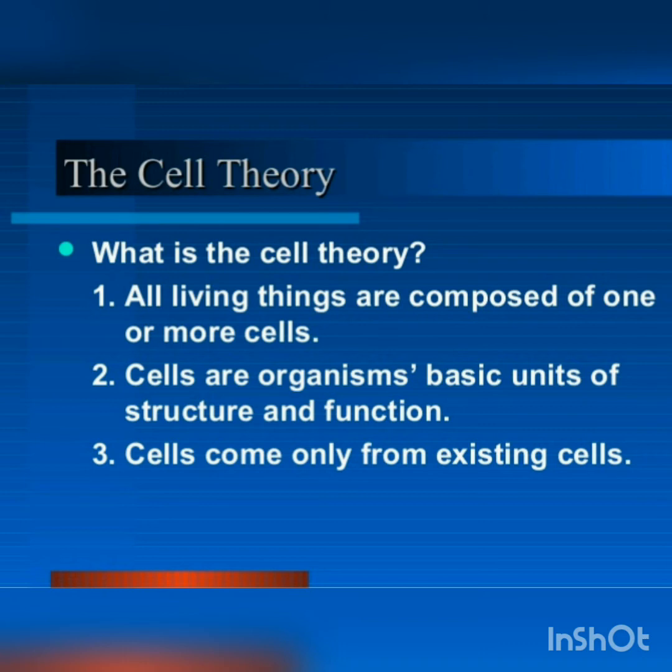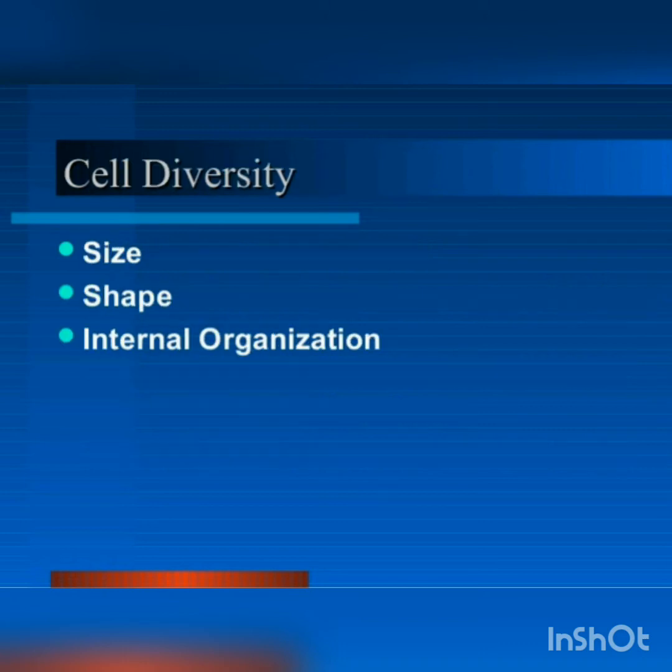Some examples of unicellular organisms are amoeba and paramecium. A single-celled organism performs all the necessary functions that multicellular organisms perform. There is no difference between them, only that one is unicellular and the others are multicellular.